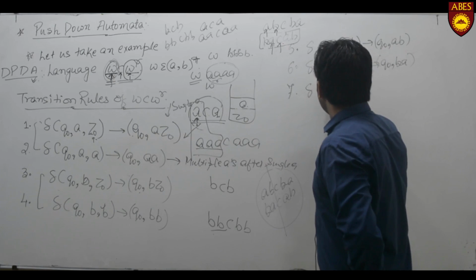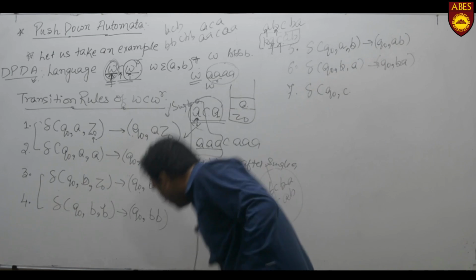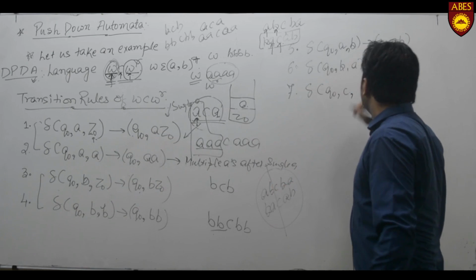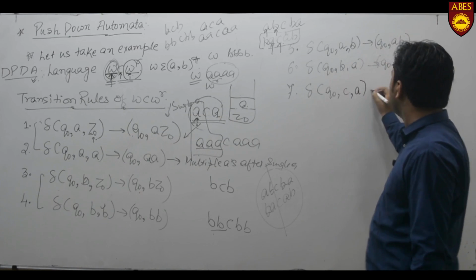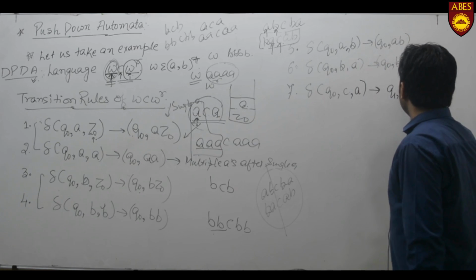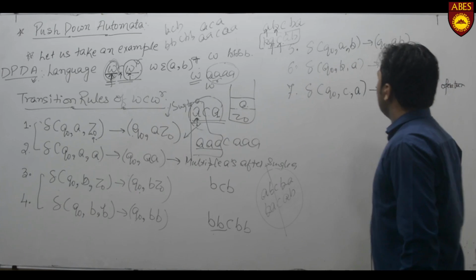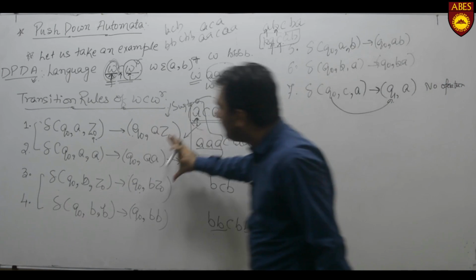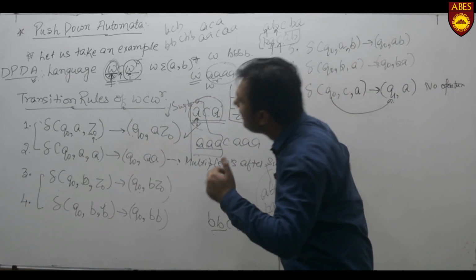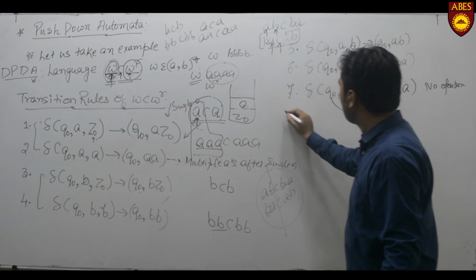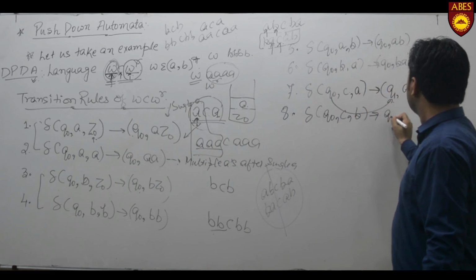If we read an input C from the Q naught state, then there may be the possibility that top symbol of the stack is A or the top symbol of the stack is B. When we have the top symbol as A, we move to the next state Q1 and perform no operation. Now why we move to the next state? Because all the pushing part has been done on the same state Q naught. Now Q naught to Q1 is for the no operation and all the popping part is done from the Q1 state. Now rule number 8 is for when the top symbol of the stack is B, that is Q1B.